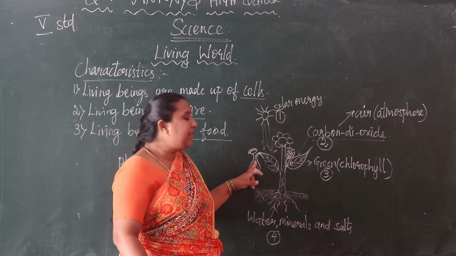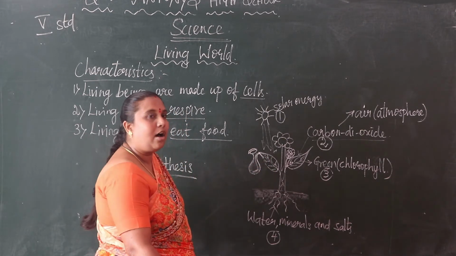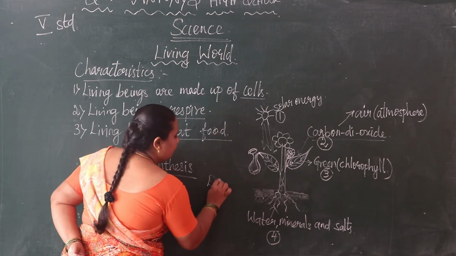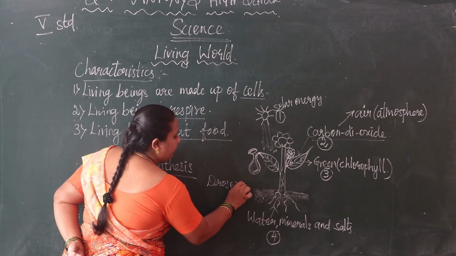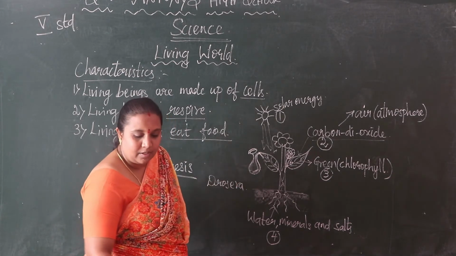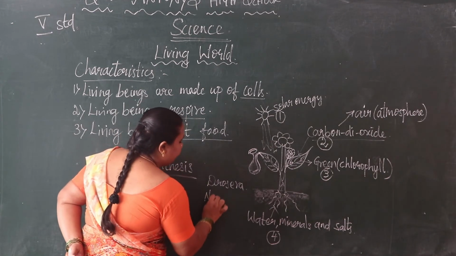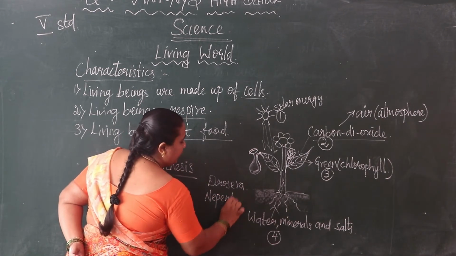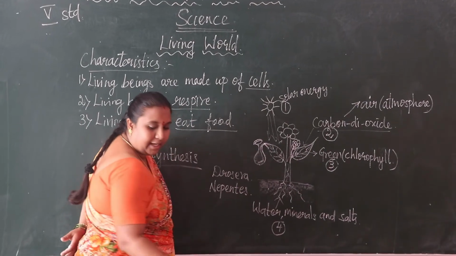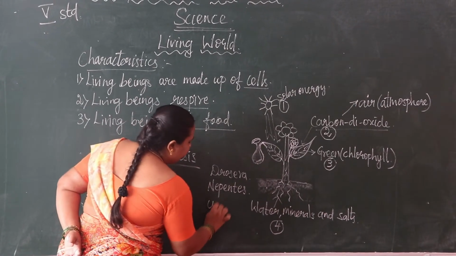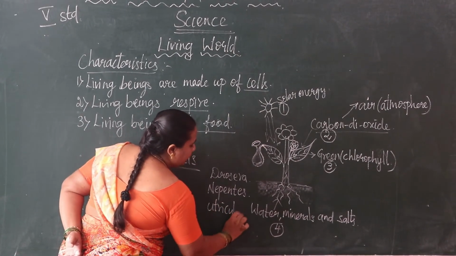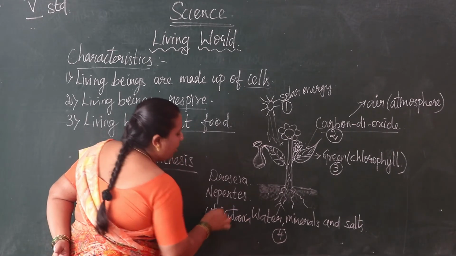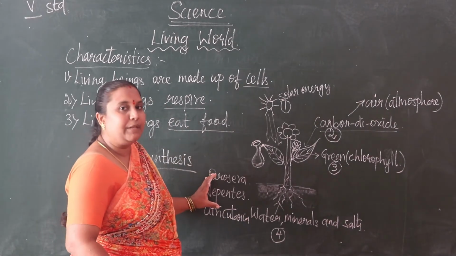The examples of insect-eating plants are Drosera, Nepenthes, and Utricularia. So these plants are insect-eating plants.